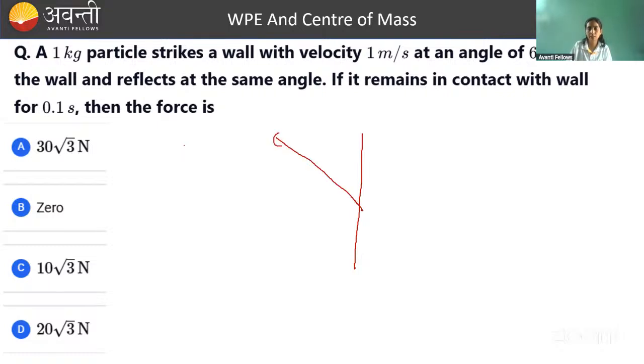This thing is falling, striking the wall, and its motion direction is making a 60-degree angle with the wall. Here this ball will hit, and then it is recoiling, I mean bouncing back with the same angle, right? It's given, the angle is same. If it remains in contact with the wall for 0.1 second, then the force is.